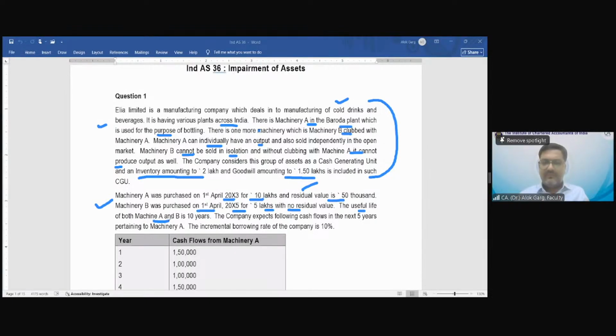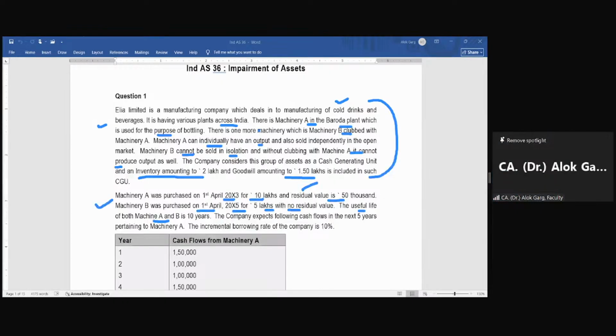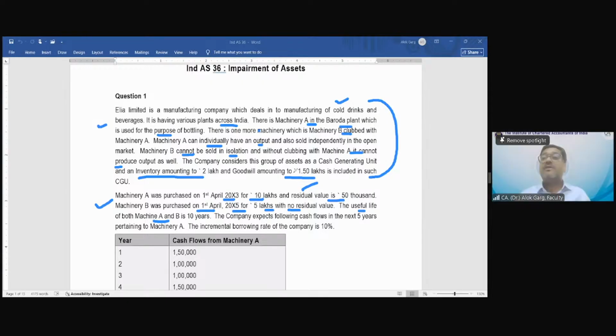1,45,000. 1 lakh 45,000. 95,000 and 50,000. Very good. So 95,000 and 50,000. 10 lakh minus 50,000 divided by 10, 95,000. And 5 lakh divided by 10, 50,000. Total depreciation is 1,45,000: 95,000 for machine A, 50,000 for machine B. The company expects the following cash flow in the next 5 years pertaining to machine A.